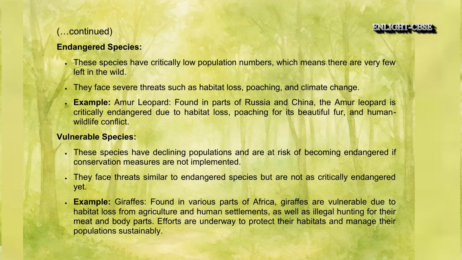Vulnerable species. These species have declining populations and are at risk of becoming endangered if conservation measures are not implemented. They face threats similar to endangered species but are not as critically endangered yet. Example, giraffes, found in various parts of Africa. Giraffes are vulnerable due to habitat loss from agriculture and human settlements, as well as illegal hunting for their meat and body parts. Efforts are underway to protect their habitats and manage their population sustainably.